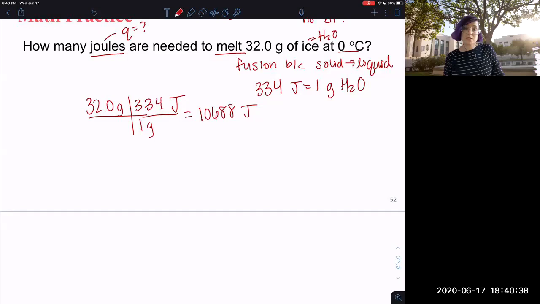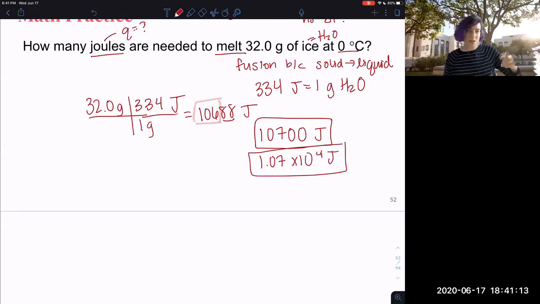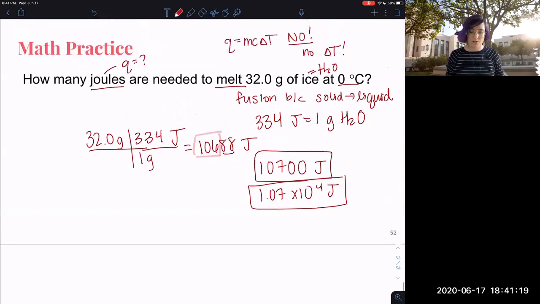I get 10,688 joules. Sig figs, I need 3. So if you wrote 107, you were wrong. I'm telling you I need 10,000. You can't tell me 107. If you want to use scientific notation, you can, but you've got to make it still 10,000. So here's your joules. If you want to put it in scientific notation, we can say 1.07 times 10 to the 4, right? But you can't tell me 107 because that's not 10,000. So make sure that you do not change your value when you do sig figs. All right.